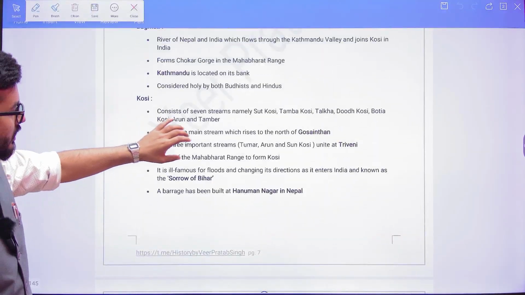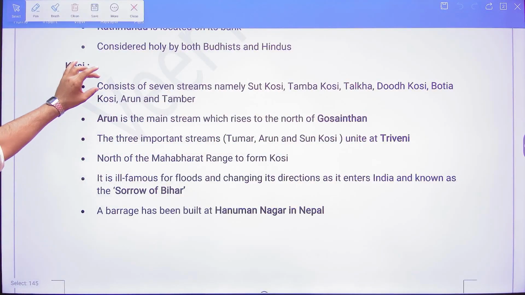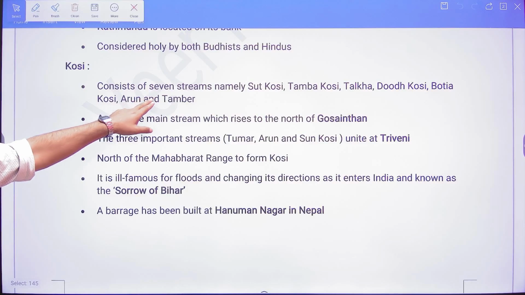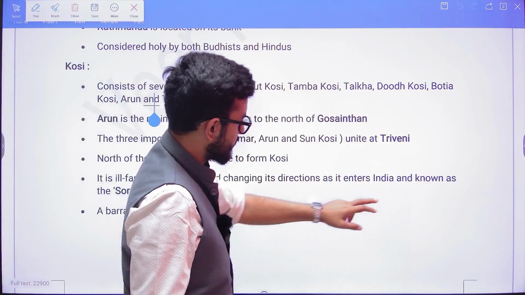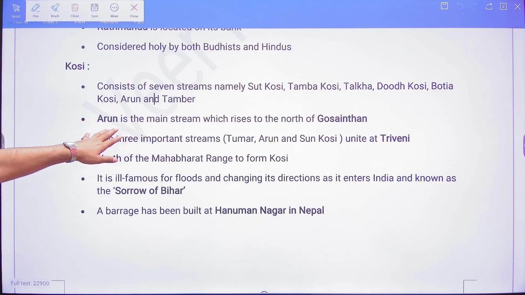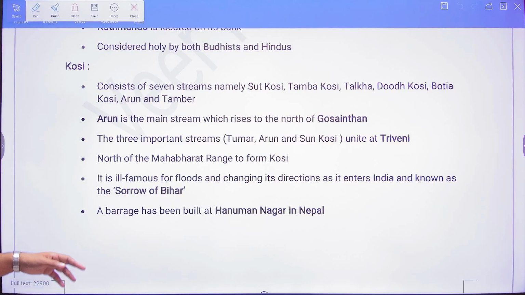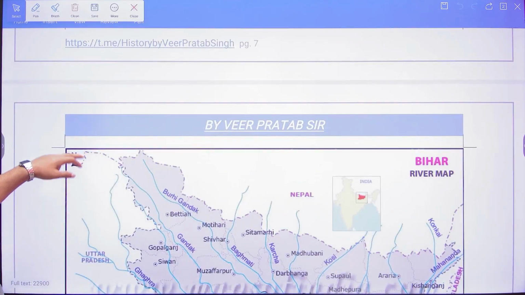Now see, as I've been talking about Kosi, I have also mentioned the Sapta Kosi, that means the seven streams, and you need to remember these seven streams. Apart from that, I have written all the important ones from these seven. There are three important streams, Tumar, Arun and Sun Kosi, that unite at Triveni, and after that the Kosi gets the character of Kosi. It is known as the sorrow of Bihar, and a barrage has been built at Hanuman Nagar in Nepal to control the river Kosi.